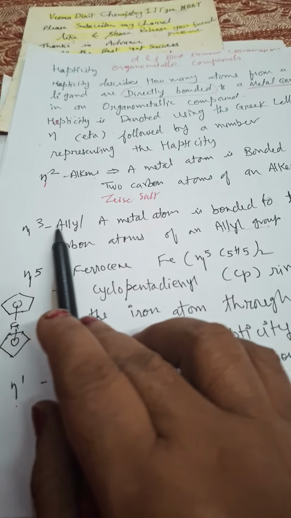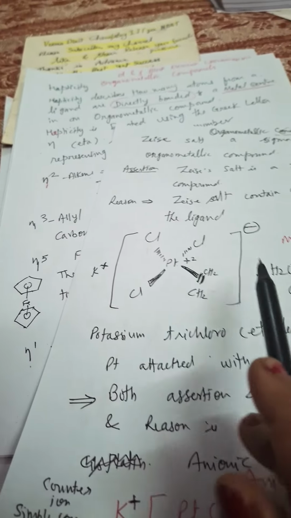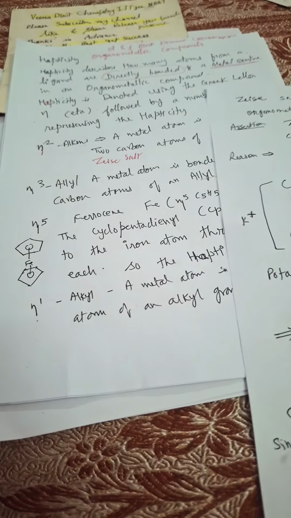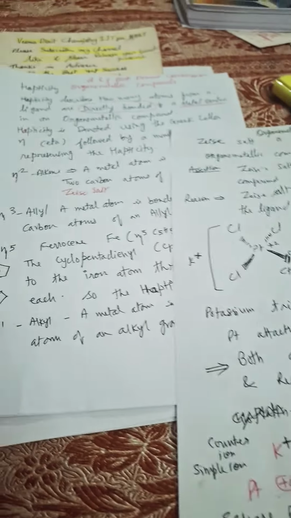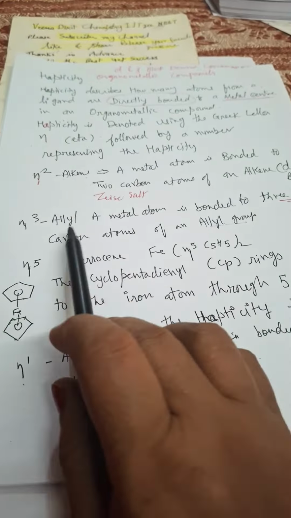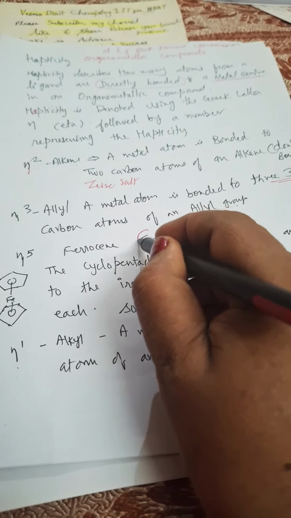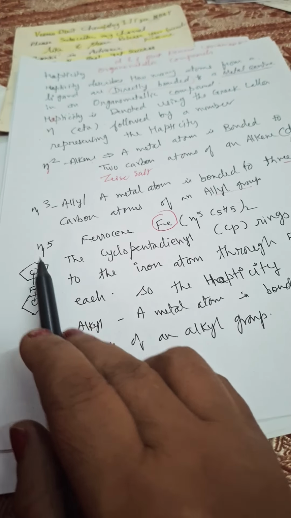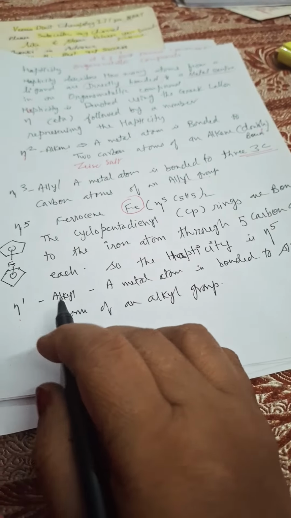So here allyl, you understand. Eta 2 alkene, as I told you in Zeise's salt: eta 2 alkene bonded to Pt, platinum, the central metal atom of a transition element. Allyl, I told you. Ferrocene: here in ferrocene Fe metal is the central metal atom, and eta 5, these 5 carbons are bonded to iron. Clear? Sandwich-like structure. And eta 1, that is an alkyl group.